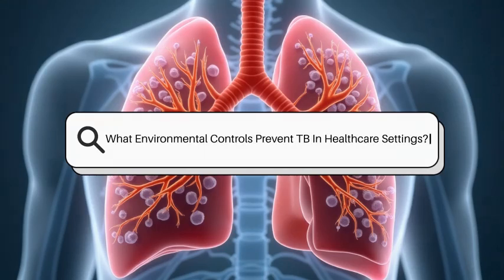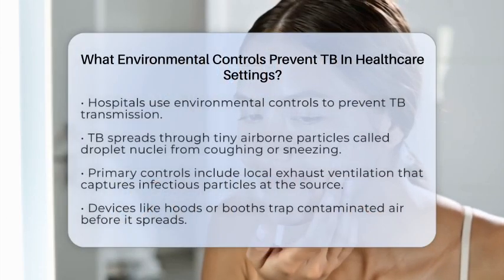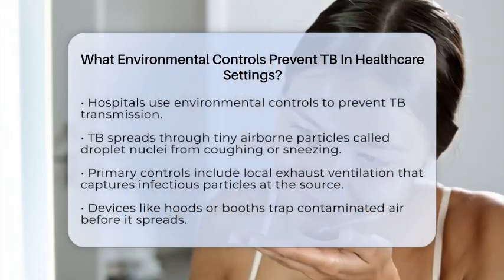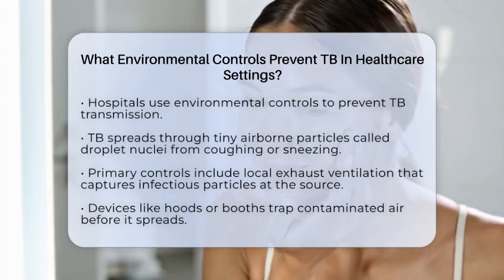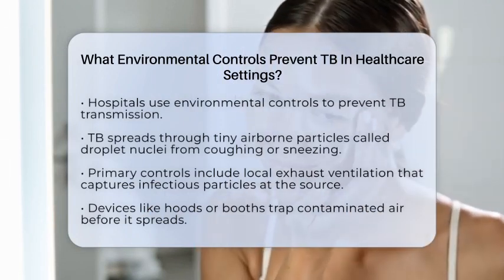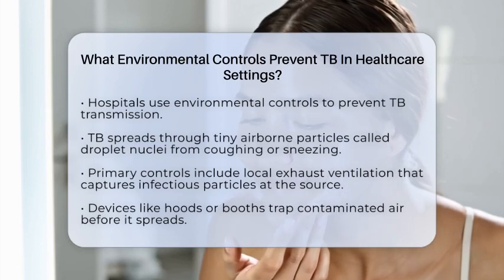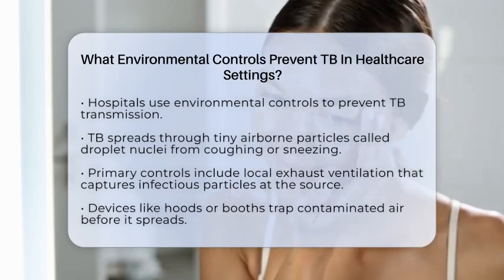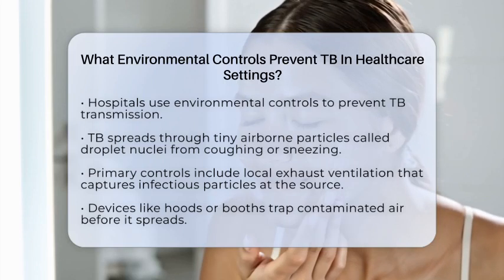What environmental controls prevent TB in healthcare settings? Imagine walking into a hospital where every effort is made to keep you safe from infectious diseases like tuberculosis. One of the most important ways they do this is through environmental controls that help prevent the spread of TB.